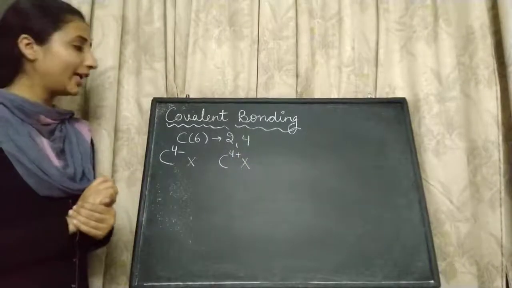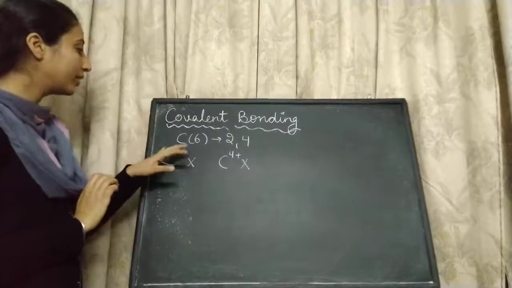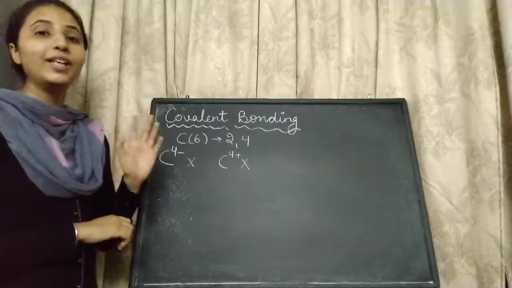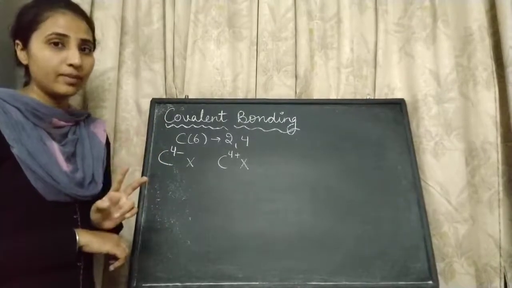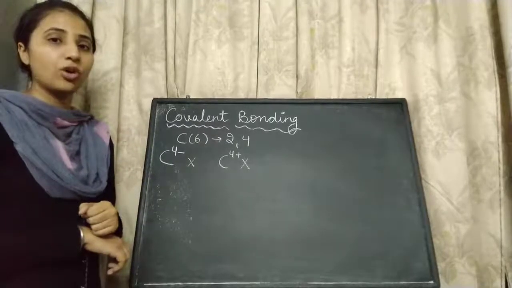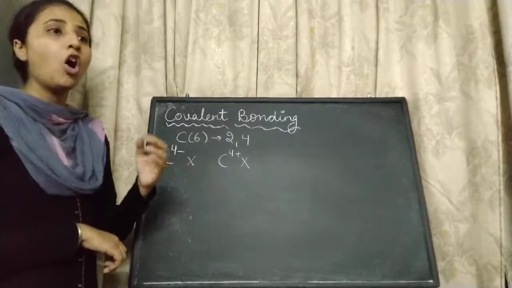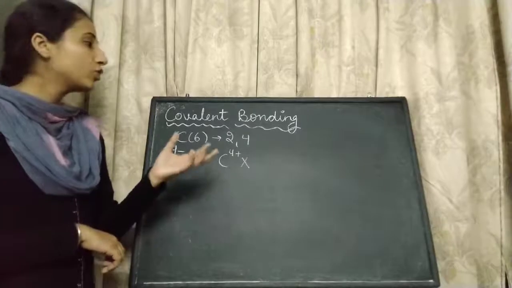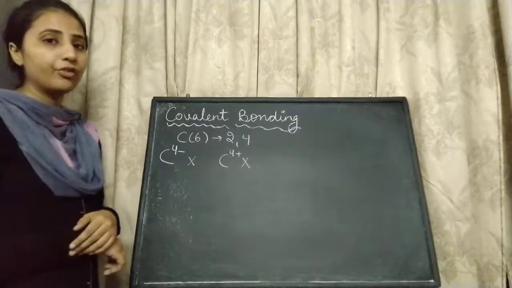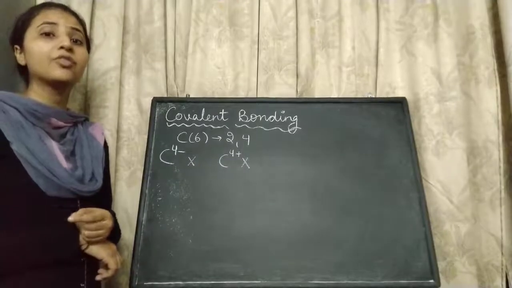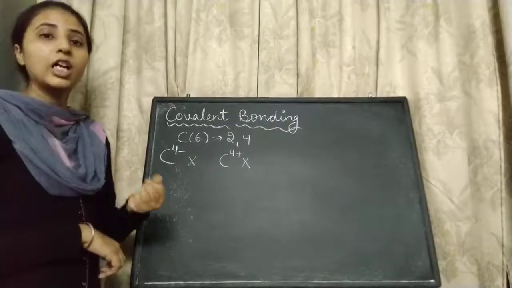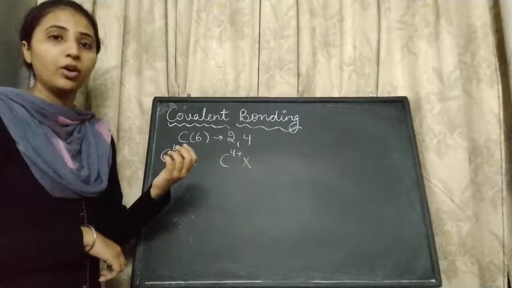The only way for carbon to attain the noble gas configuration is by sharing electrons. Carbon shares its electrons with other elements or carbon itself. It can share electrons with the help of a single bond, a double bond, or a triple bond.